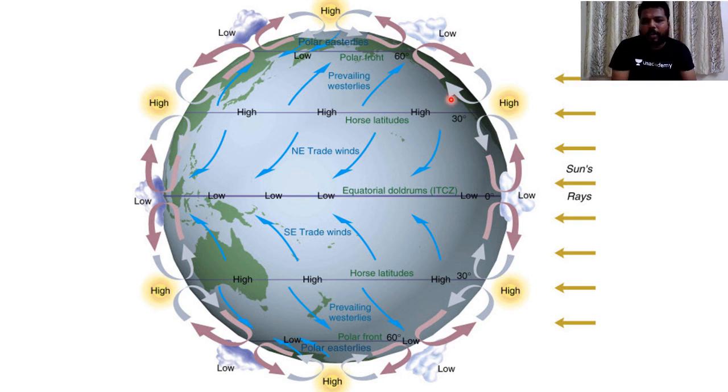In mains also, when the examiner asks something indirect about these particular pressure belts, there are huge chances that we would be getting questions from this zone. Do remember ITCZ, the equatorial low pressure belt, the doldrum belt, the subtropical high pressure belt, horse latitude, the subpolar low pressure belt formed dynamically because of front formation, and the polar high pressure belt.